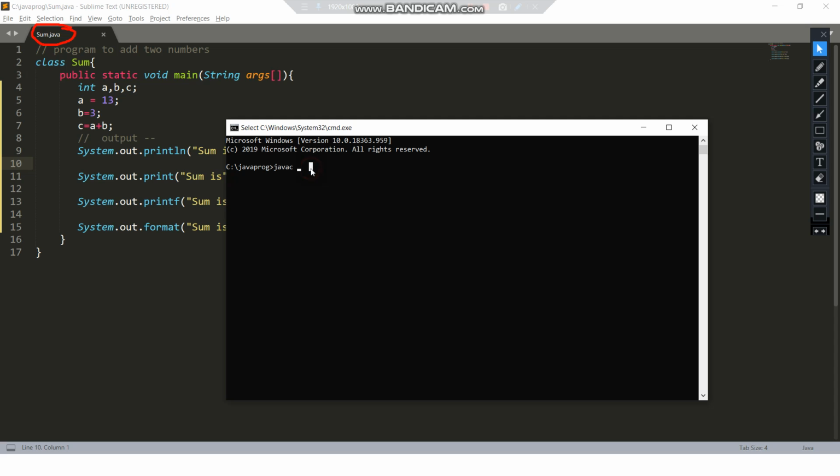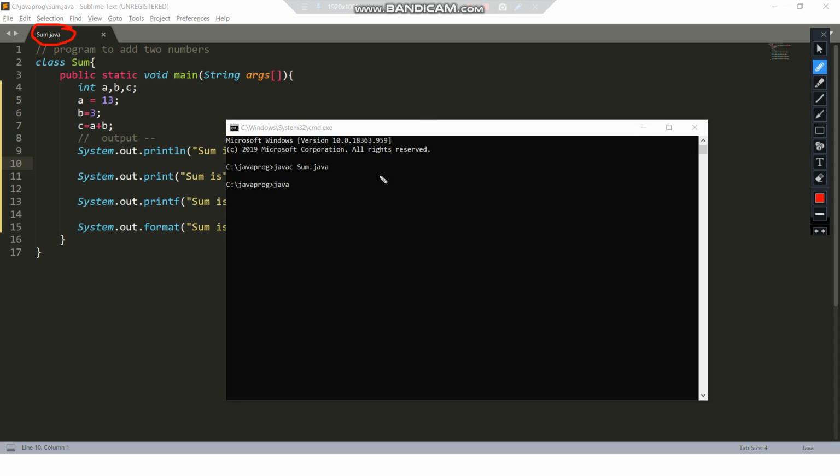Okay, now this is javac, space, then Sum.java. This is our file name over here, and the language is case sensitive, so be careful, we do not type the S in small letters. The file name should be exactly the same. Then we press enter. Now for running, the command is java space and our class name.